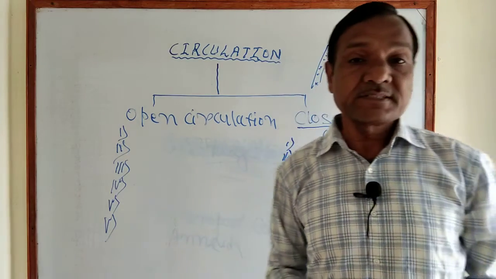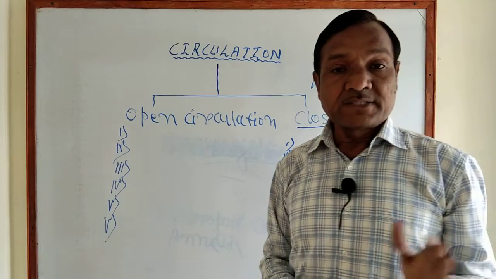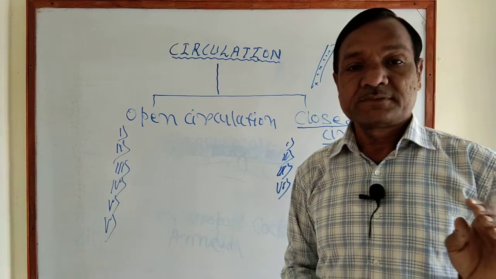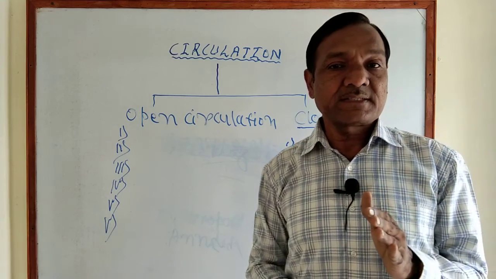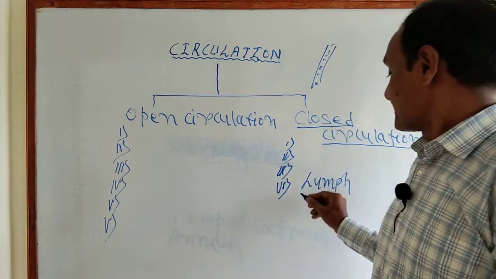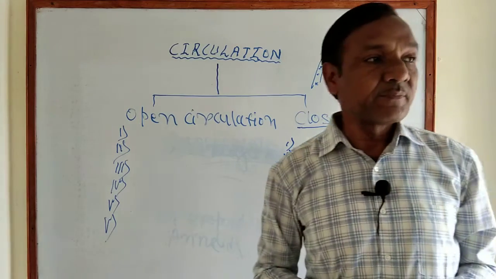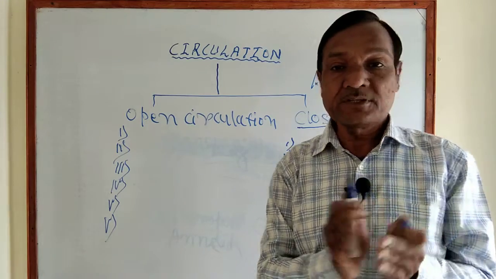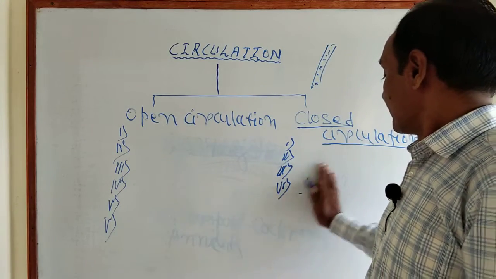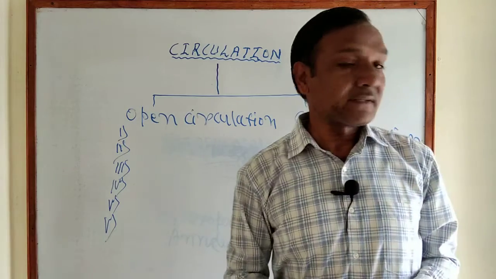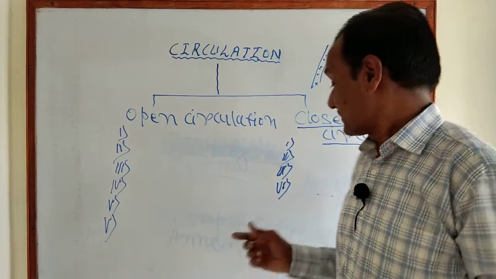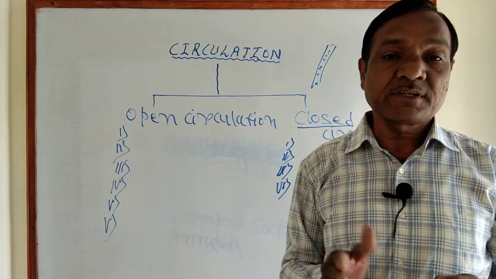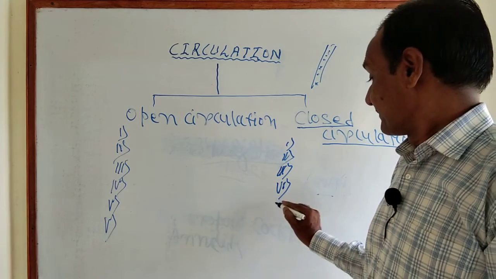Lymph is the interstitial fluid. It is similar to blood, except the RBCs and some proteins are absent in the lymph. That is the fluid present between the tissues, called lymph. How does the exchange of material take place? Through the interstitial fluid.